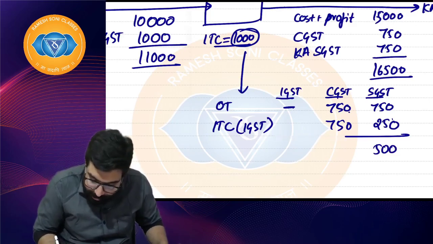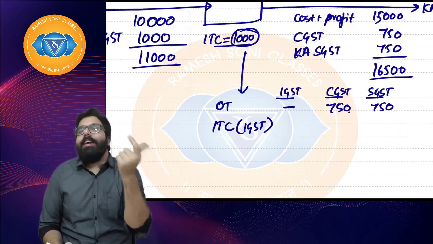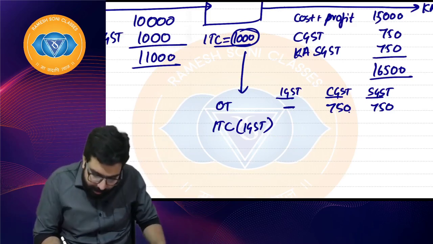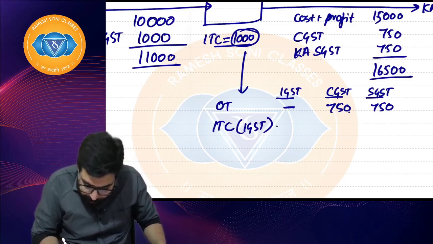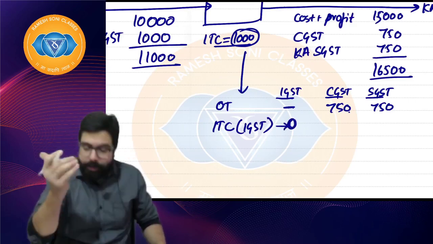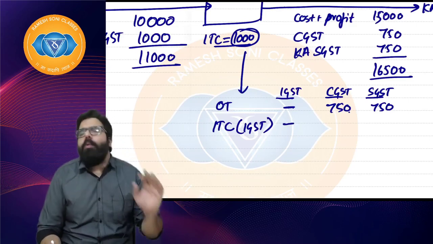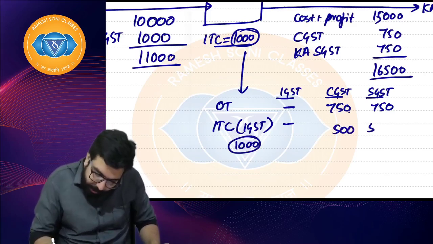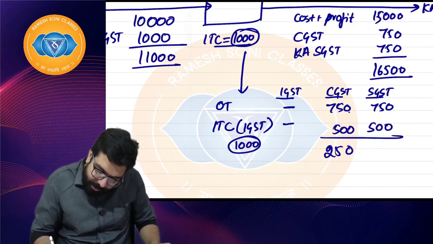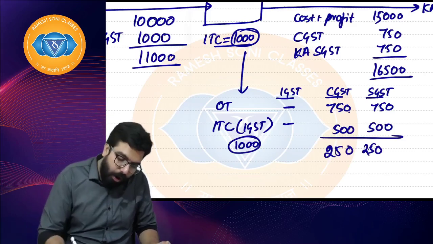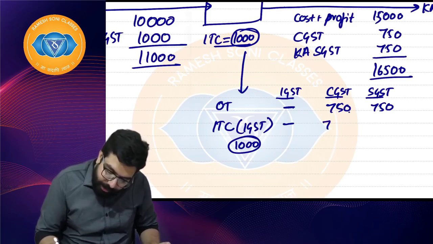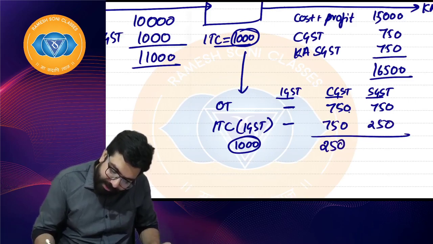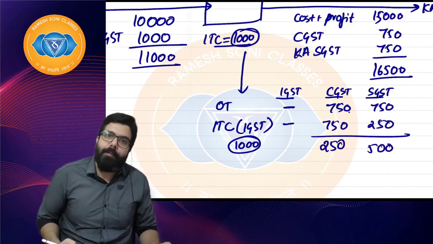The IGST credit which you have, you should use first for IGST. Is there any IGST payable? First IGST should be used for IGST. But is there any IGST payable? Nothing. So if there is no IGST payable, whatever is remaining, how much remaining? 1,000, no? So this 1,000 you can use 500 here, 500 here. So it will become 250 CGST payable and 250 rupees SGST payable. Or you can use 750 here and 250 here. Then how much will be payable? 250 CGST will be payable and 500 SGST will be payable. I hope everyone is clear.